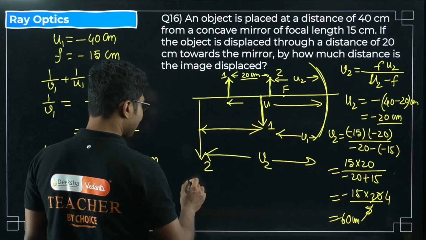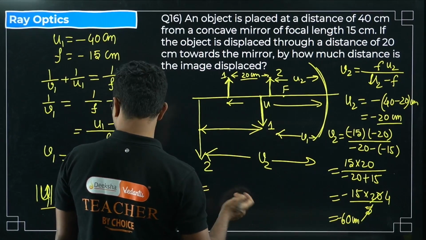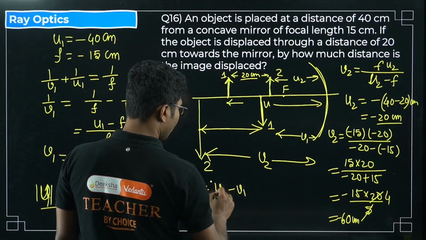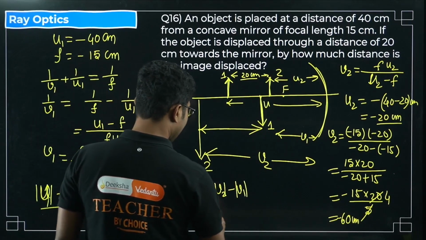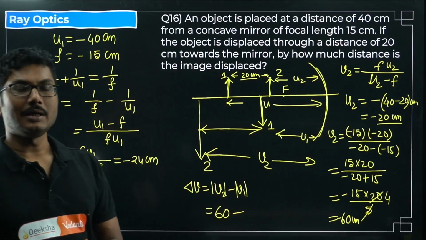So what is the displacement? Displacement delta V is V2 minus V1, but both we are only taking the magnitude. Okay, we will not consider the sign for this. Sign is necessary when you are applying the mirror equation.